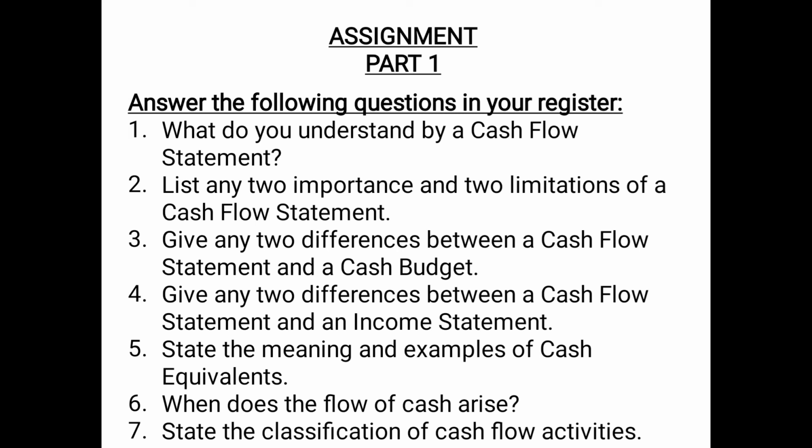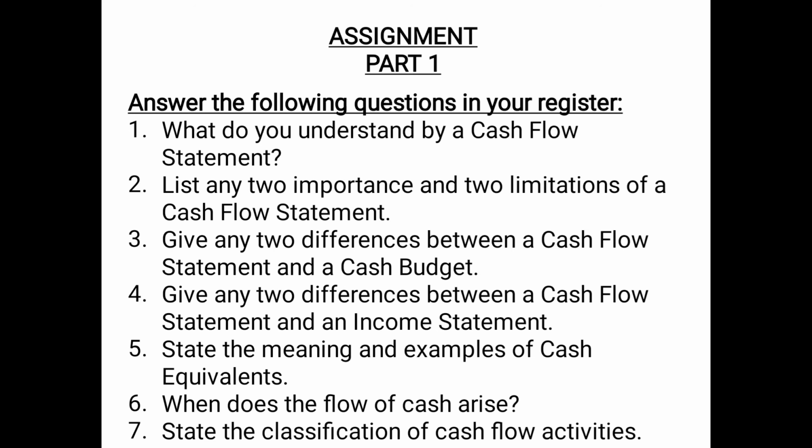Question number 5, state the meaning and examples of cash equivalent. So cash equivalents are those short-term and marketable investments or securities which can very readily be converted into cash within a very short period of 3 months or less. For example, treasury bills, marketable securities, then your cheque and draft on hand, etc. Then question number 6, when does the flow of cash arise? The flow of cash arises whenever, due to any transaction, there is an increase or decrease in the cash or cash equivalent. Question number 7, state the classification of cash flow activities.